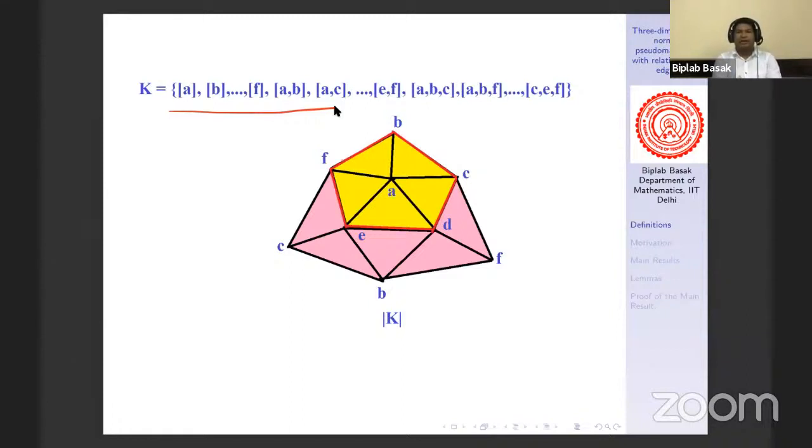Now, if you take the union of these simplices in some R^n, here in this figure, my n is 4. So if we take the union of simplices in R^4, and then take the subspace topology, it will be a compact polyhedron and the topological space is RP^2. That is the two-dimensional real projective space, or you can say the real projective plane. Then we shall say that K is a triangulation of RP^2.